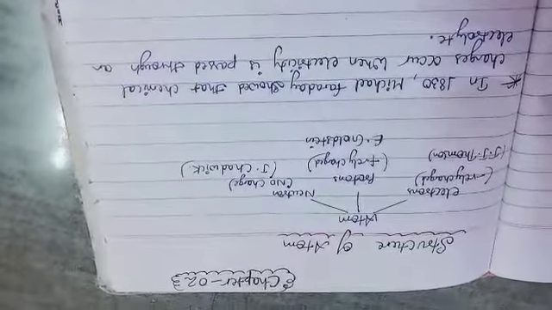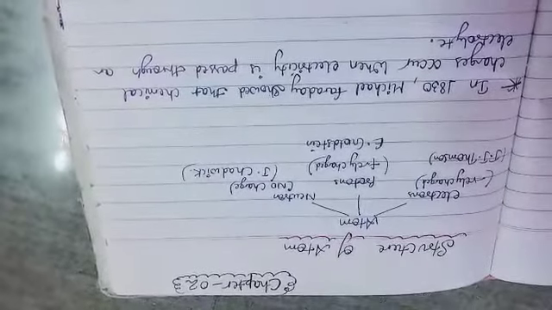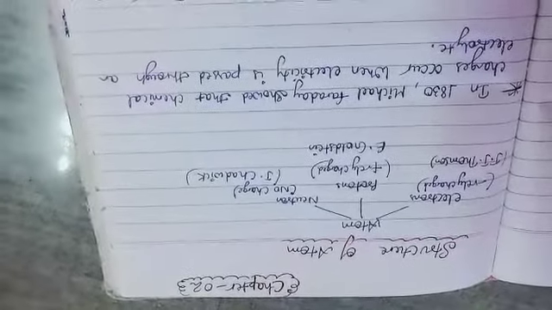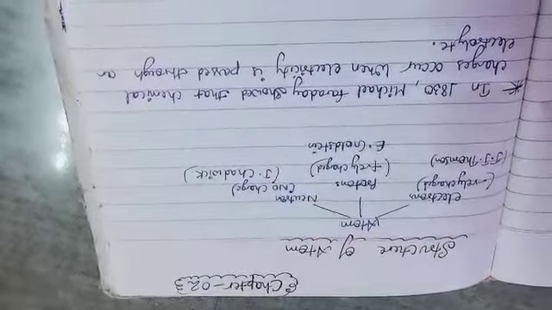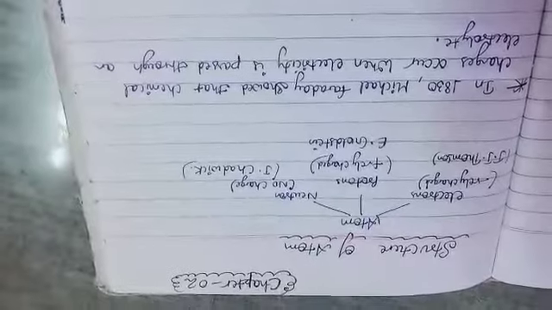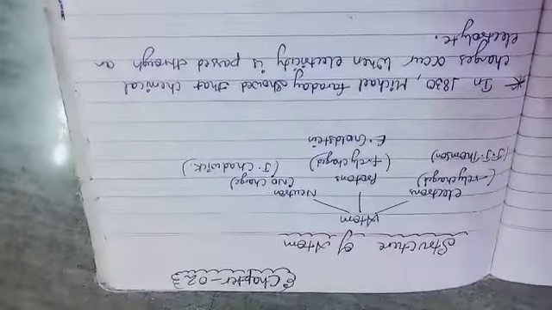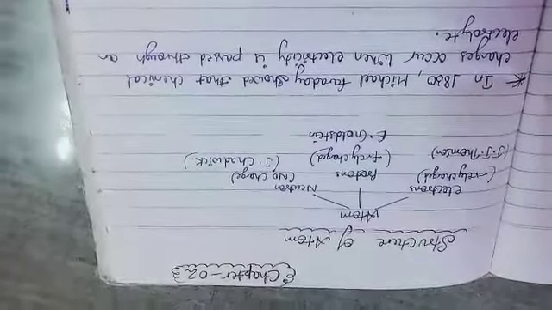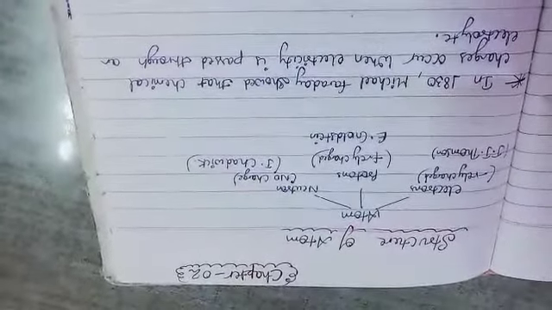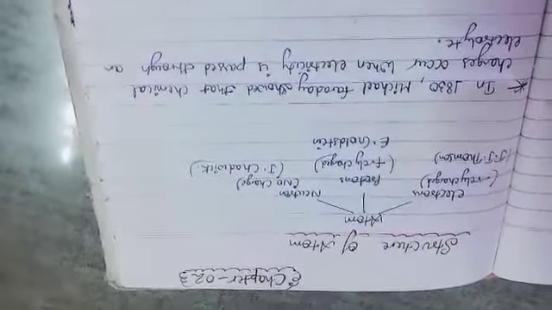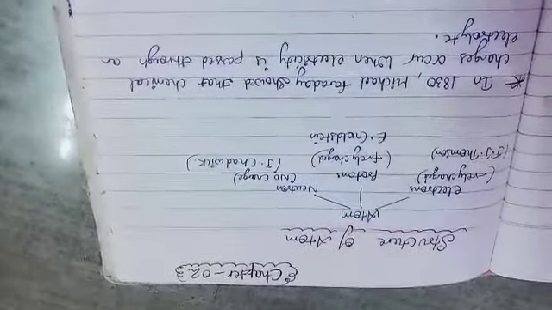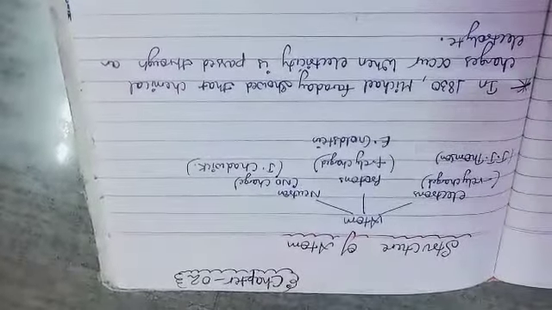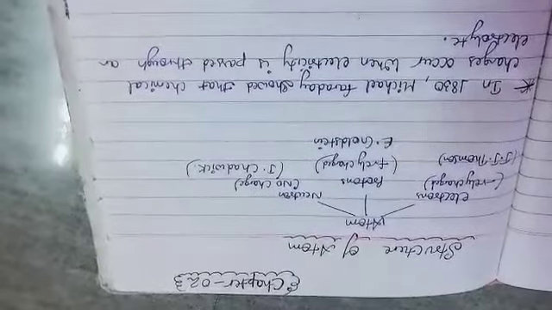It was the fourth chapter in ninth class, but here only the basic things are the same, and other things are totally changed. The basic things, the discovery of electrons and protons, are the same, but after that there are so many new things. First of all, the structure of atom. In this chapter we will study all about the atom, its theories, and its fundamental particles.